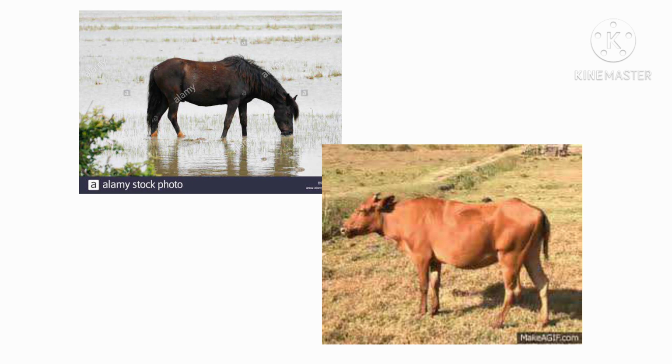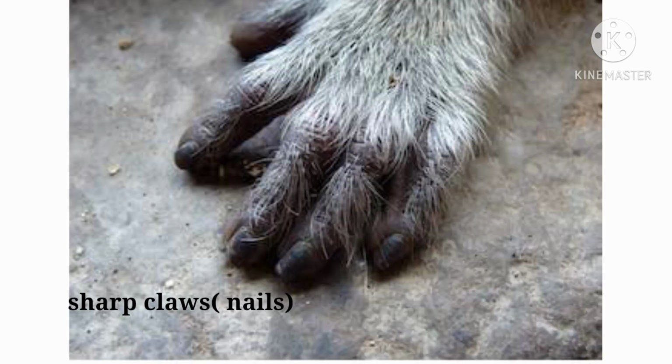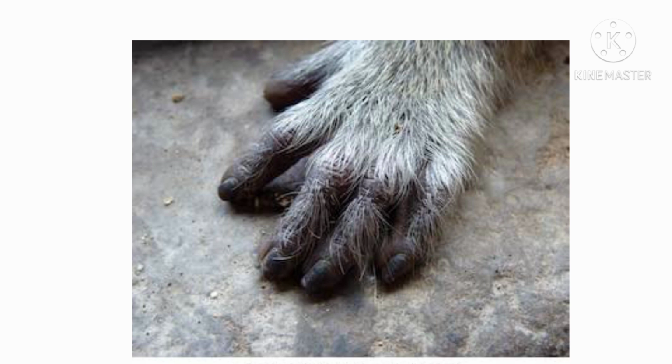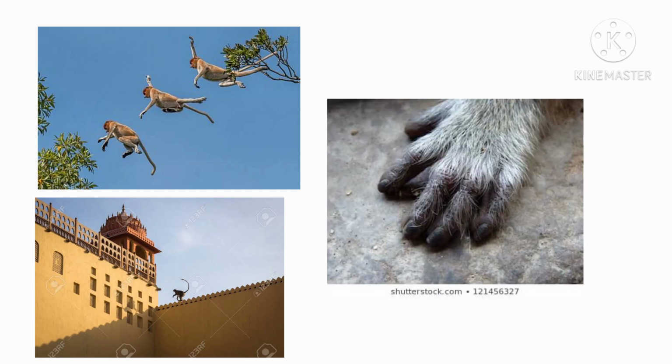So the answer is that these animals climb the trees very easily because they have sharp claws compared to other animals like horse, cow, buffalo, etc. That's why they can jump from one tree to another tree, one building to another building, and with the help of sharp claws, these animals climb the trees and jump from one place to another place.